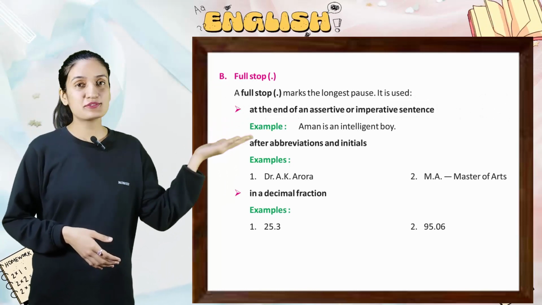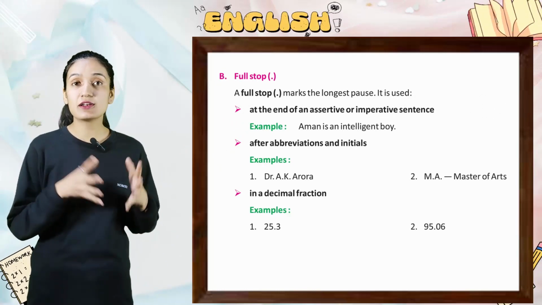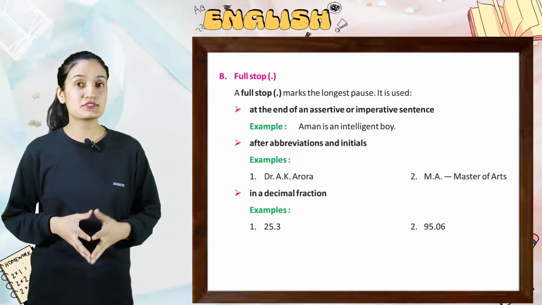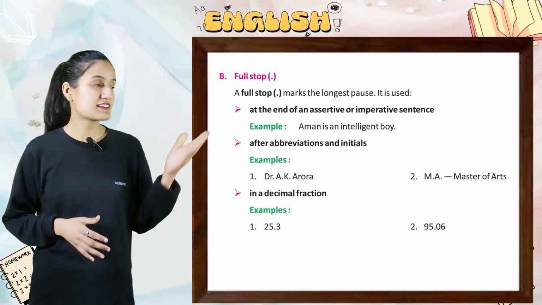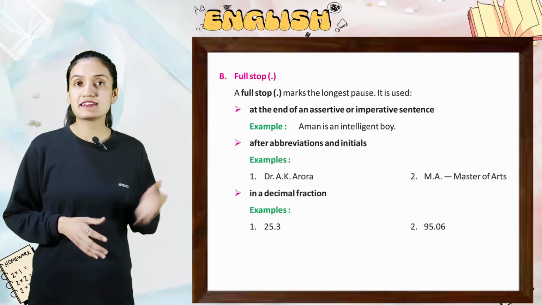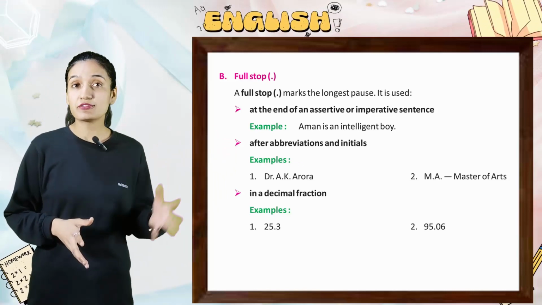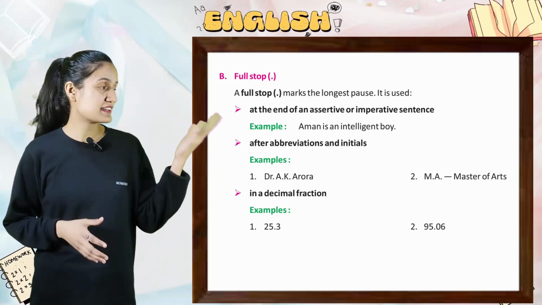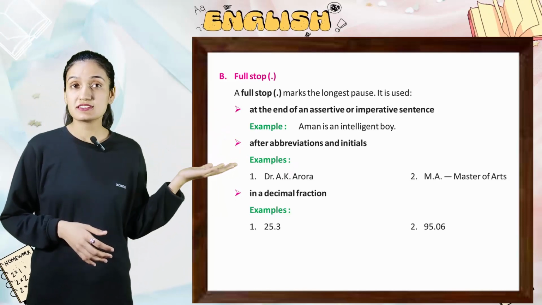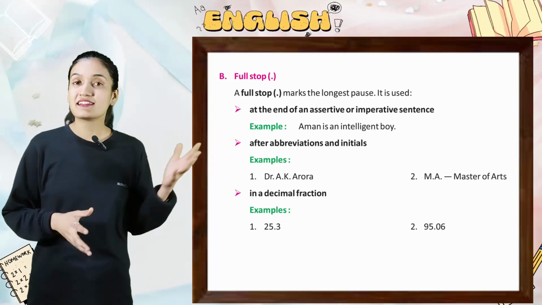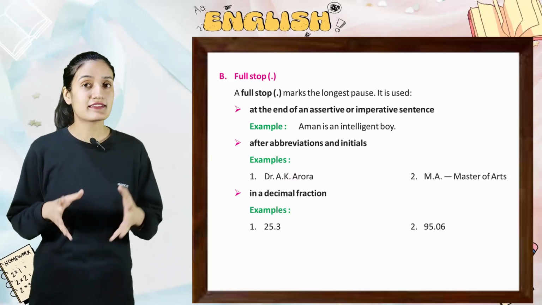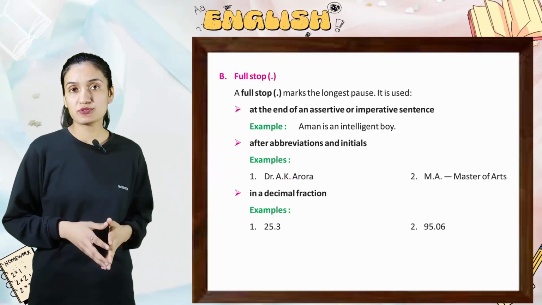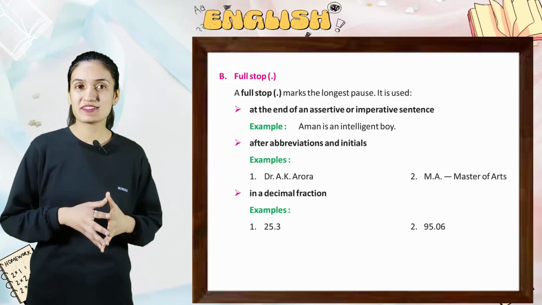Let's see the first, full stop. A full stop marks the longest pause. It is used at the end of an assertive or imperative sentence. Example, Aman is an intelligent boy. After abbreviation and initials. Example, first, Dr. A.K. Arora, M.A., Master of Arts. In a decimal fraction. Example, 25.3, 95.06.